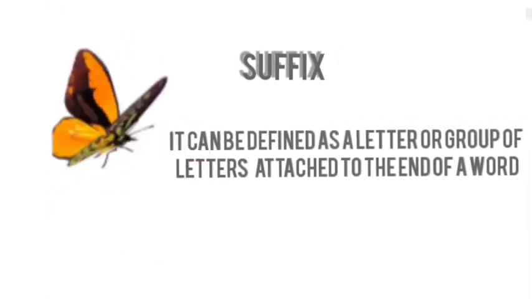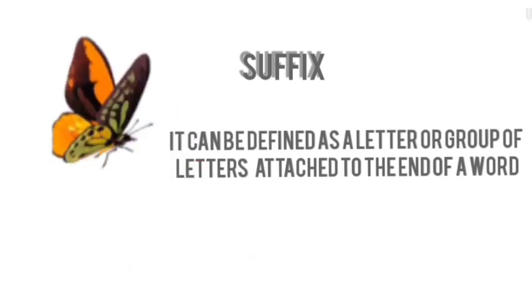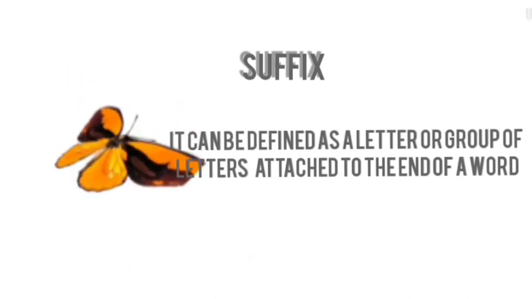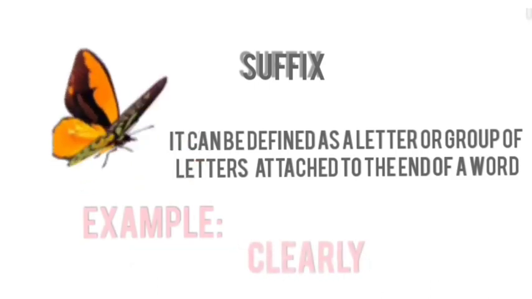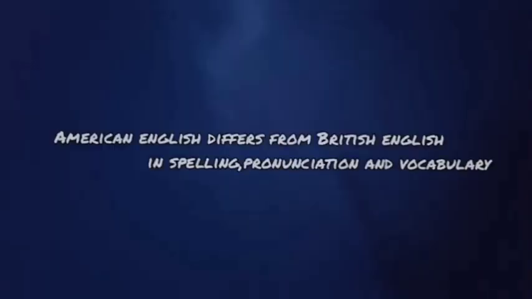Now we can see suffix. Suffix can be defined as a letter or group of letters attached to the end of a word. Example, clearly. American English differs from British English in spelling, pronunciation, and vocabulary.